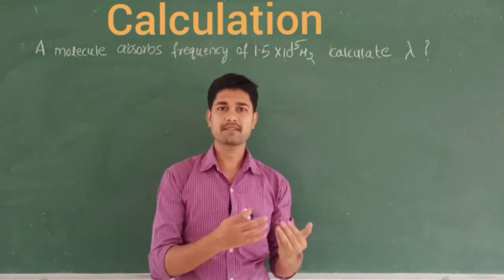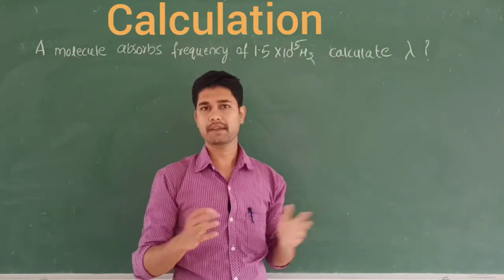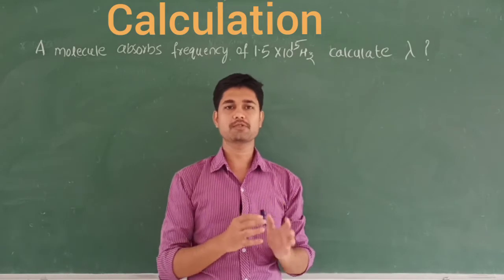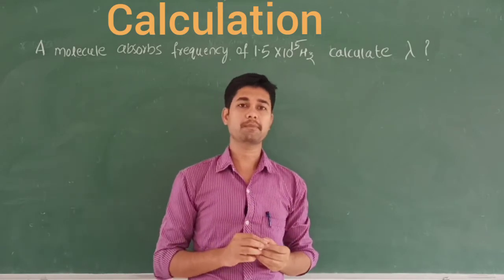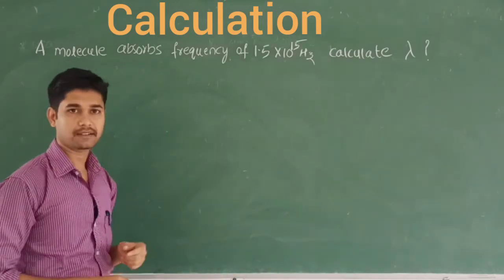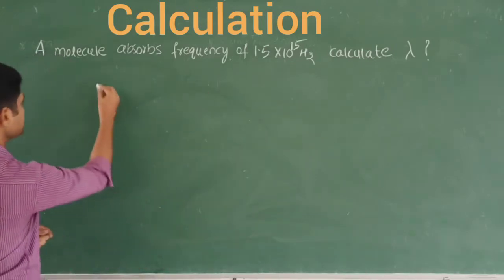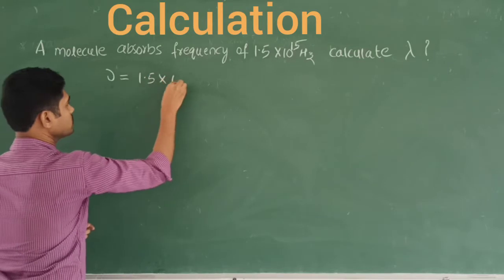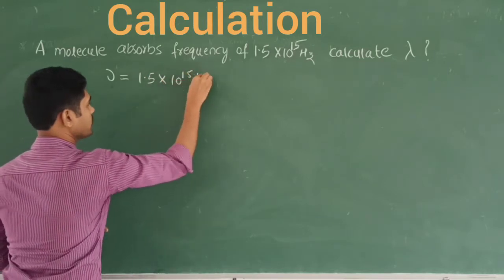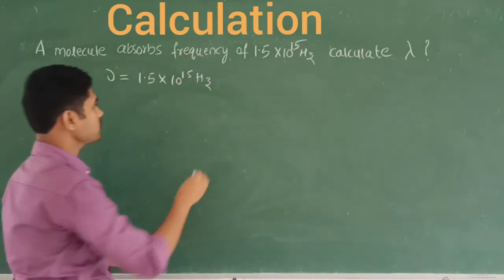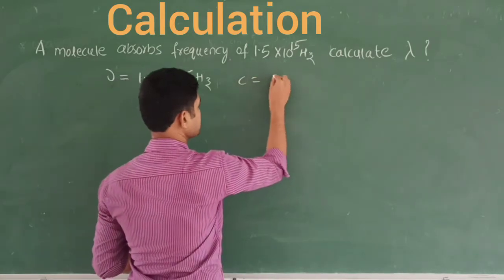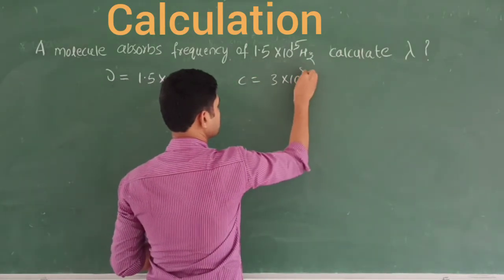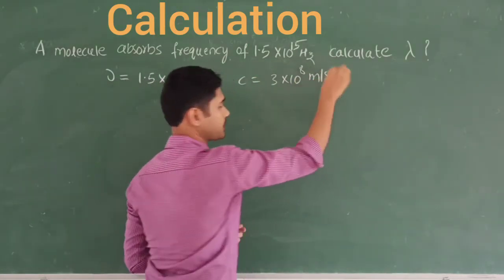Sometimes it may be asked, sometimes it may be given, or may not be given. So it is understood that c is equal to 3 into 10 raised to 8 meter per second. Let's write the given data. The frequency is given, frequency is equal to 1.5 into 10 raised to 15 hertz. And you know that c, the velocity of light, is equal to 3 into 10 raised to 8 meter per second.